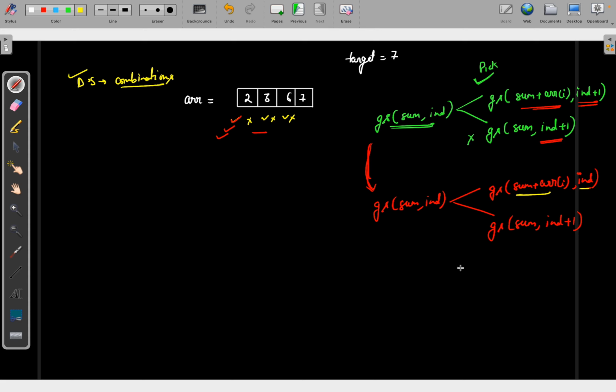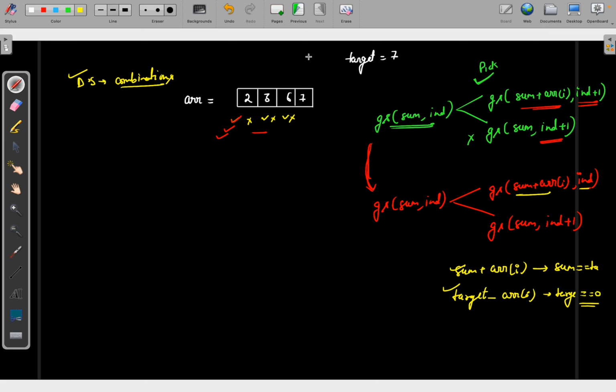Also, you can do sum plus array, or you can go with your target and simply do target minus array. Okay, so if you are doing sum plus array, you need to stop when sum is equal to target. If you are doing target minus array, you need to stop when target is equal to 0. Both cases will give you the answer.